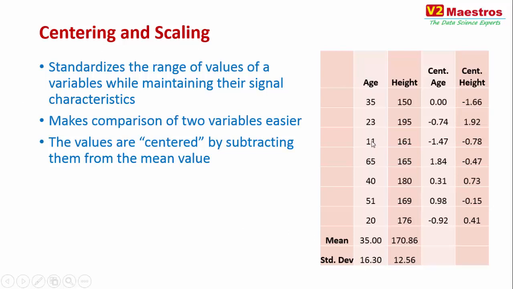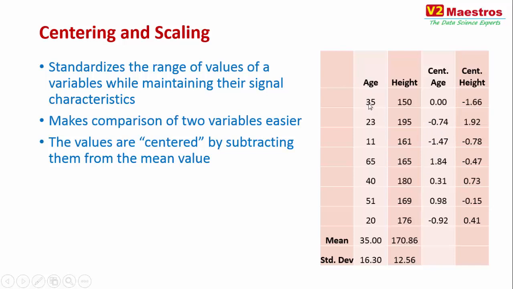So you take every value, subtract the mean, and then divide by the standard deviation to get the centered and scaled value. Here you have 23, you do 23 minus 35 and then divide by 16.3. That is your centered and scaled value, minus 0.74.